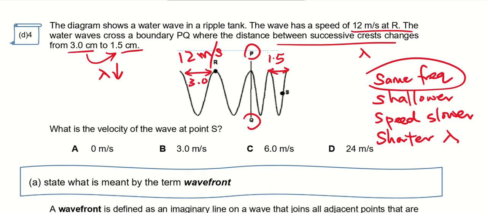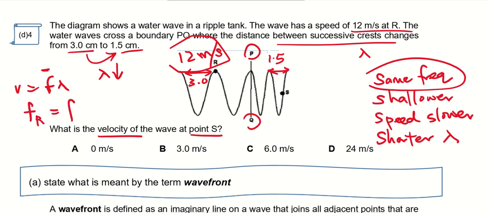Okay, so what's the velocity of the wave at point S? Now this is 12 meters per second, and since V equals F lambda and the frequency doesn't change, can I say that f at R equals f at S, the frequency, right? That means if I were to make it the subject of the formula, f equals v over lambda.